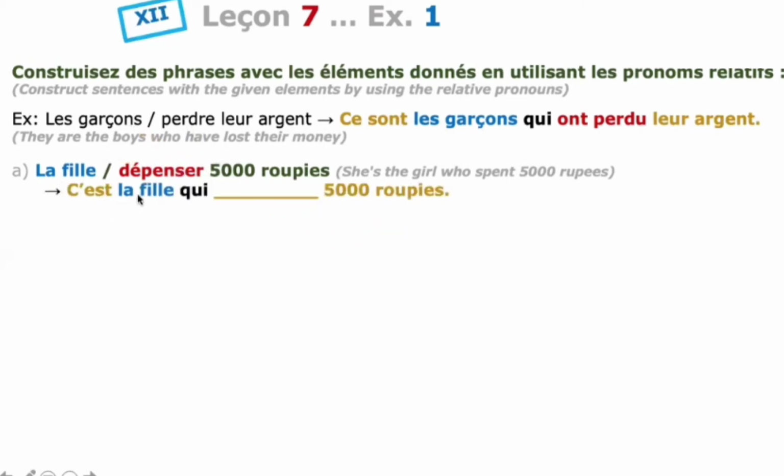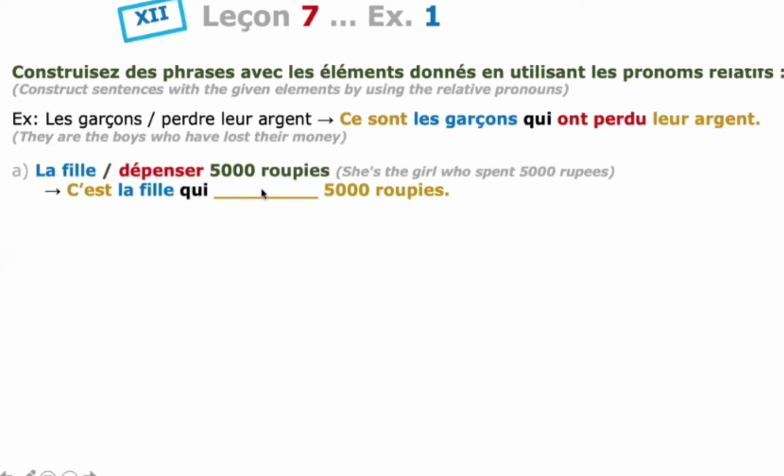It is the girl, the subject is singular, so we are using c'est. After that, qui, a relative pronoun, and after qui you have to write the verb in passé composé. The same way we did here.